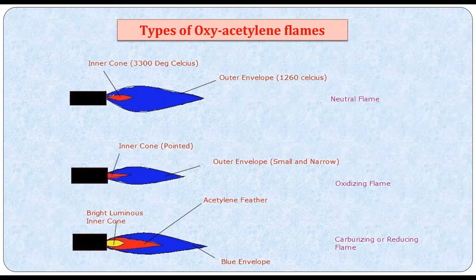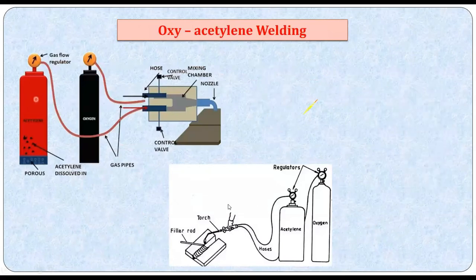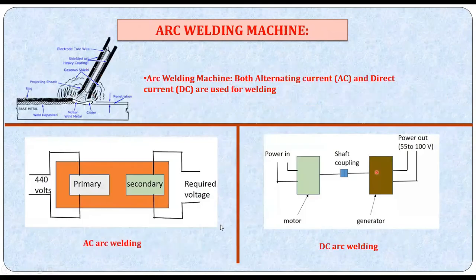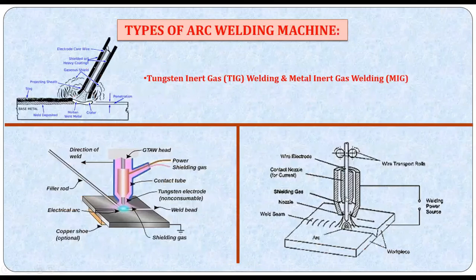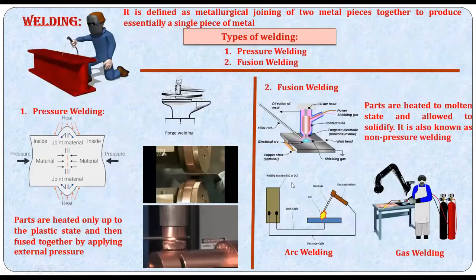Especially in the oxidizing flame, you notice a very high temperature. This is all about oxyacetylene welding. So one should be aware of this diagram. In oxyacetylene welding, you are supposed to draw this 2D diagram: regulators, oxygen, acetylene, hoses, welding torch, and filler rod. The important questions you can expect are TIG welding and MIG welding, and of course the principle of arc welding. You can write either of these diagrams and save a few points on this.